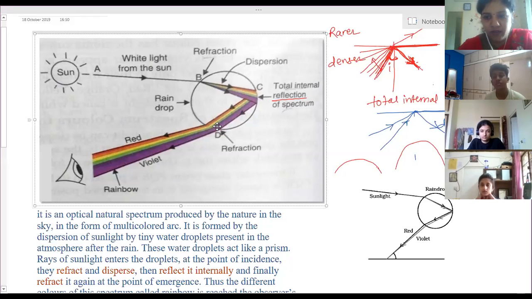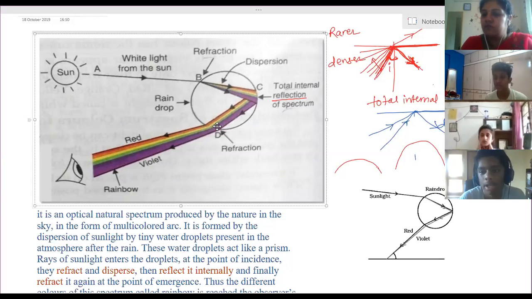Total internal reflection. I have explained it to you in the beginning, in the reflection part. Is that clear? Reflection, total internal reflection, I showed you one video in the beginning. Total internal reflection, do you remember? What is total internal reflection? When a light ray travels from a denser to a rarer medium, and if it is incident at an angle greater than the critical angle, then the light ray is reflected back into the same medium, completely. Reflected back into the same medium.